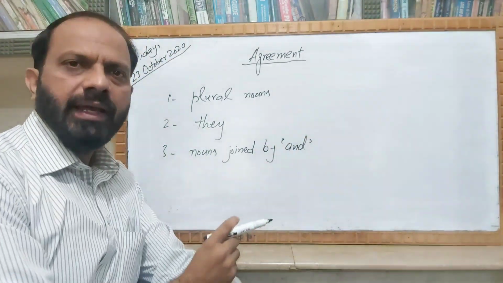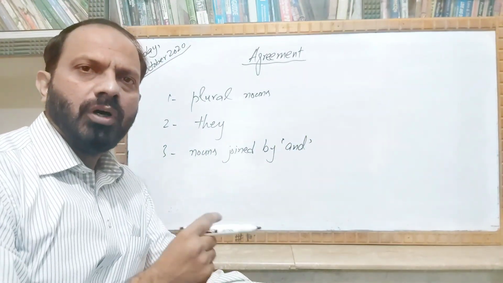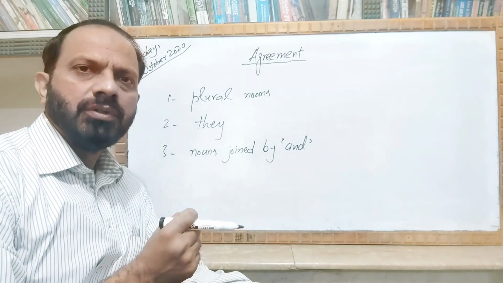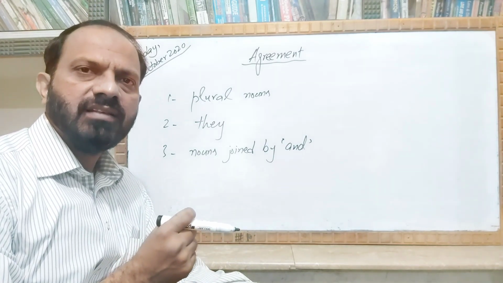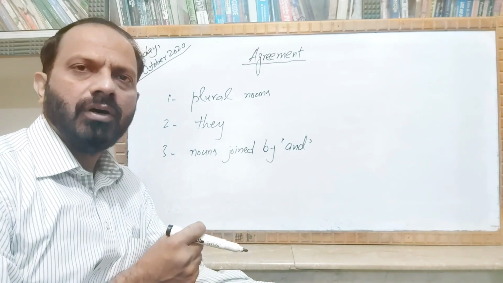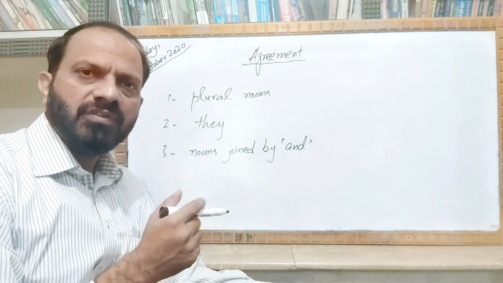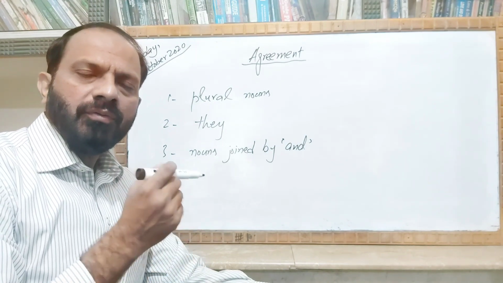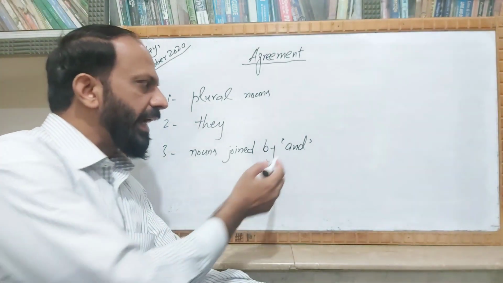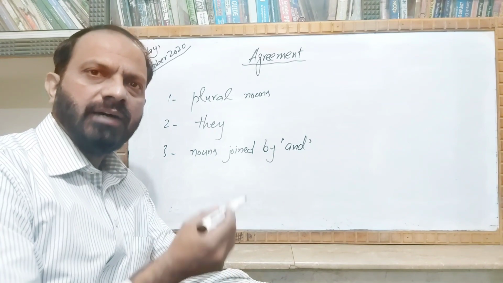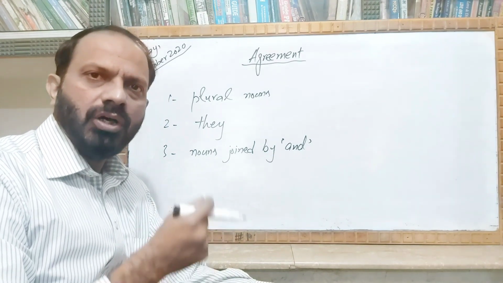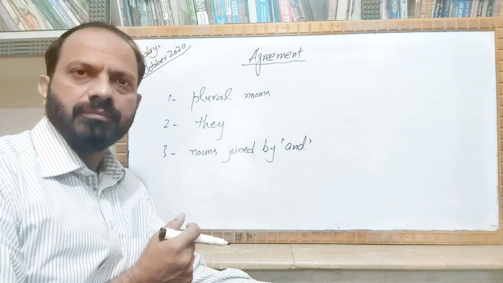So you can have two or more than two nouns in a sentence as the subject of the sentence, and for those nouns we use and after the second last noun of the sentence.